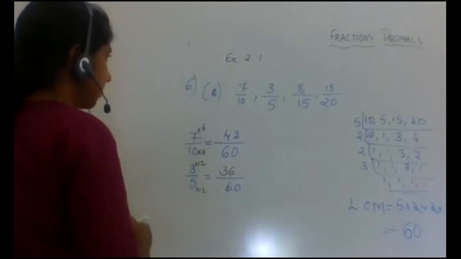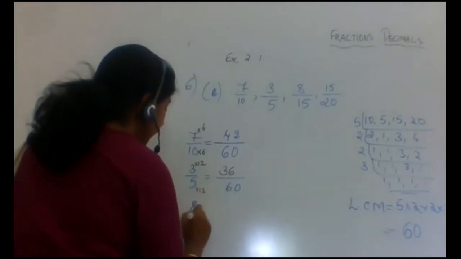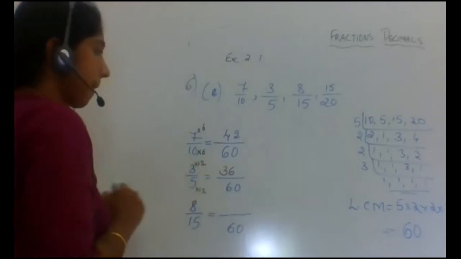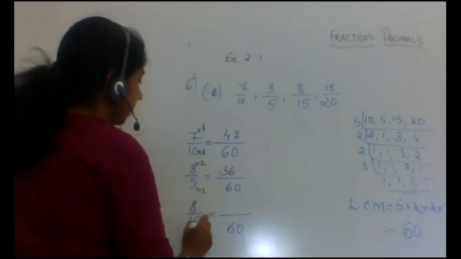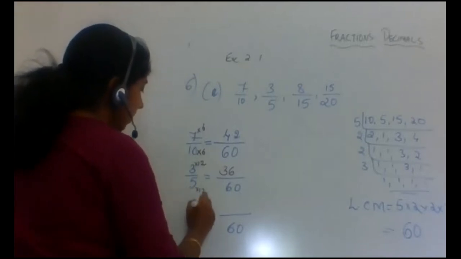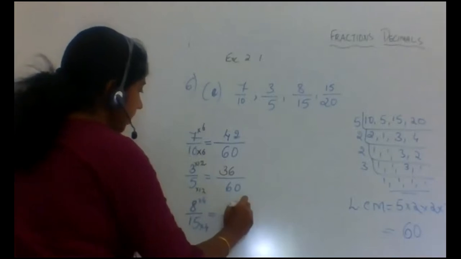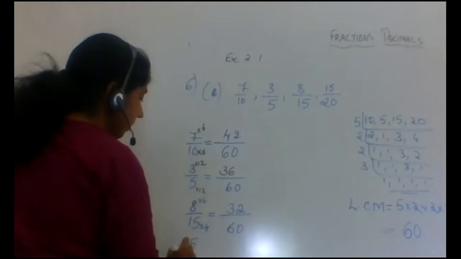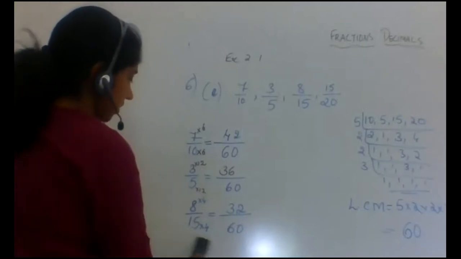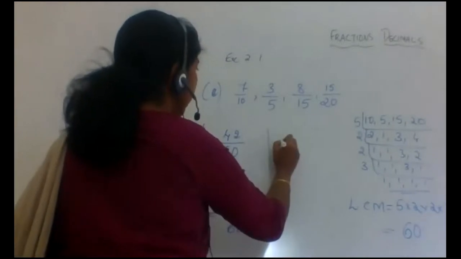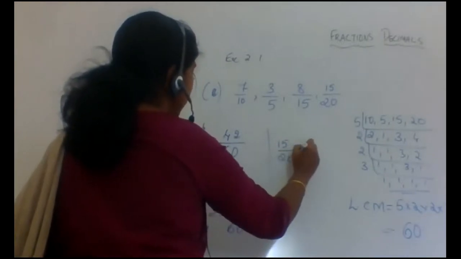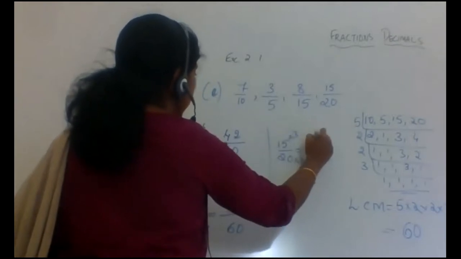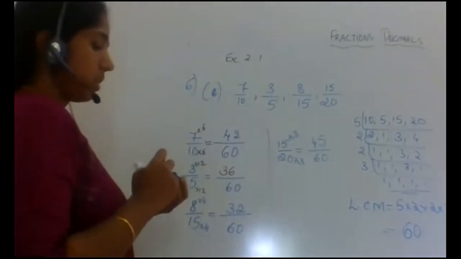Next we will do the same thing for 8 by 15. We want the denominator as 60. So what should be multiplied? 15 fours are 60. That means 8 fours are 32. So that is 32 by 60. Now 15 by 20. Next one I write it here: 15 by 20. I want the denominator as 60. So 20 threes are 60. That means 15 threes are 45.